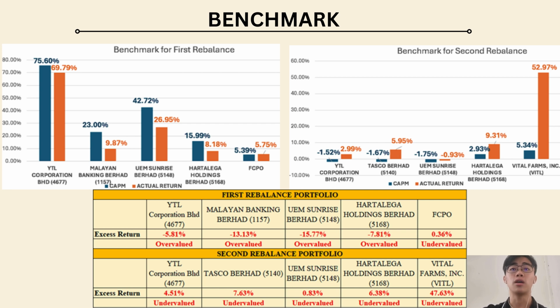For the second rebalance, the figure on the right-hand side displays CAPM and actual return for the second rebalance of our portfolio. When comparing actual return to CAPM expected return, all the stocks in our portfolio are undervalued since their excess return is a positive value. The positive value means that our stock price is currently lower than its intrinsic value, where it does not reflect their actual return. Therefore, we can conclude that undervalued stocks can improve our portfolio performance as they have the potential to outperform in the market.